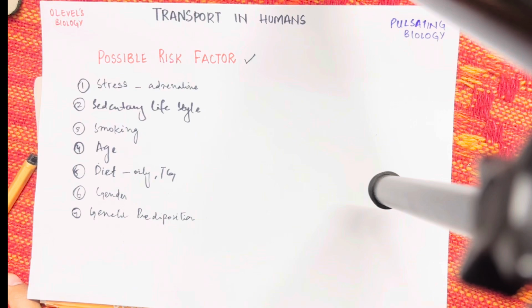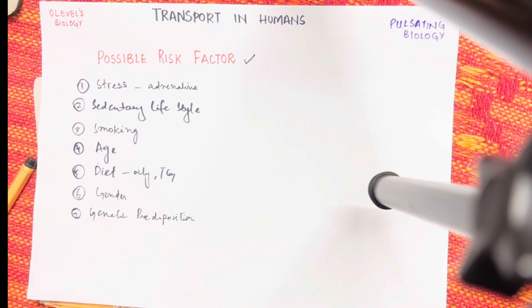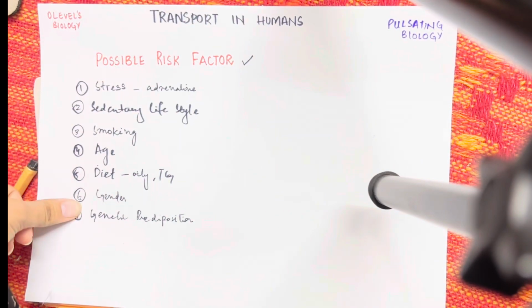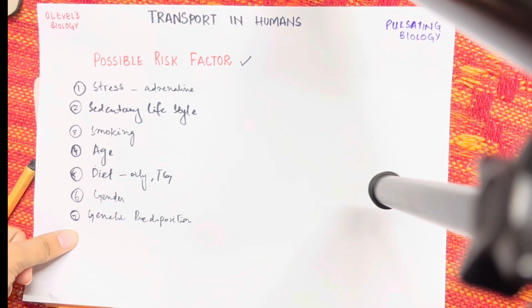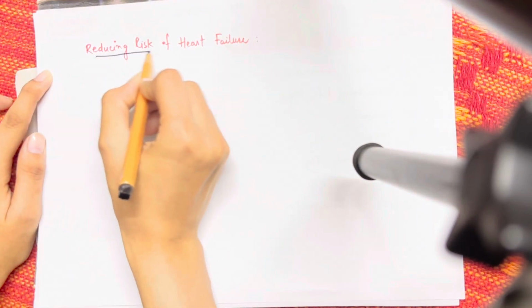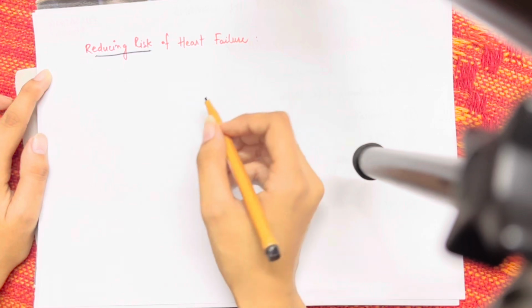These are some factors due to which heart failure may occur. That includes stress, the sedentary lifestyle, smoking, age, diet, gender, and genetic predisposition. All of these play a very important role when it comes to cardiac heart failure. As we have talked about the factors that play a very important role in cardiac failure, now we can talk about reducing the risks that become the cause of heart failure.